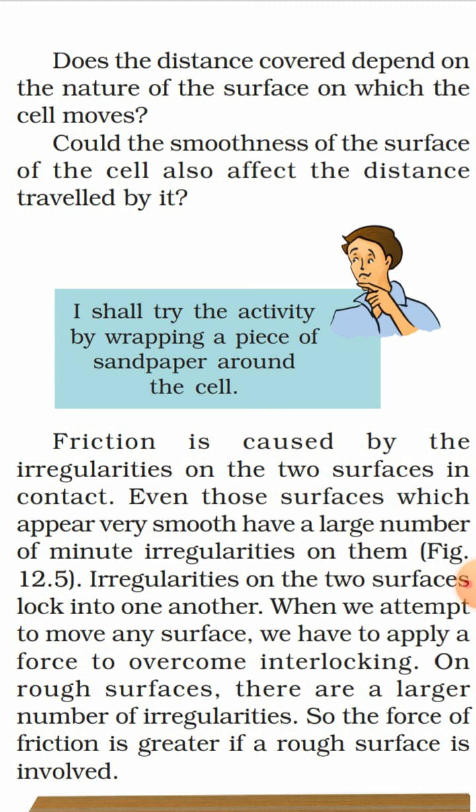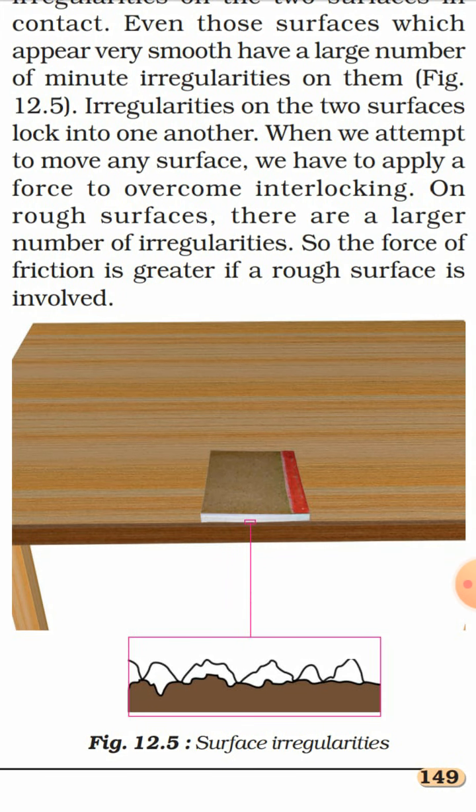So there is roughness between two surfaces; even if a surface looks smooth, it has a lot of rough areas inside it. And when two surfaces slide over each other, these rough surfaces interlock with each other, due to which the friction force develops. On rough surfaces there are a larger number of irregularities, so the force of friction is greater if the roughness of the surface is greater. So here in the figure, the irregularities or the roughness of the surface has been shown, on the table, which looks to be smooth but it is not smooth.